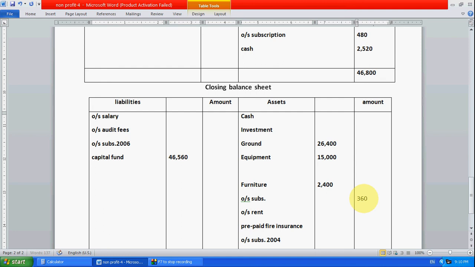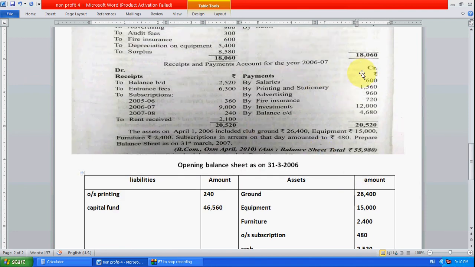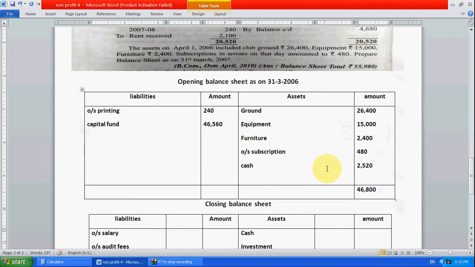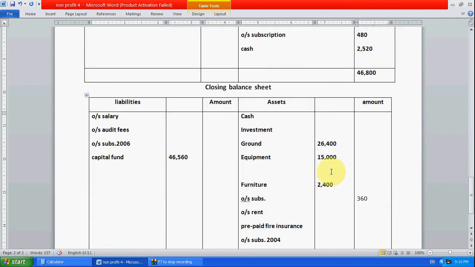So 360 we have to receive for the current year. There is 9,360 subscription we have to receive for the current year, but we have only received 9,000. So that's why 360 is added here. So we have to take here outstanding subscription. Receivable also we can write. We can write also like this.